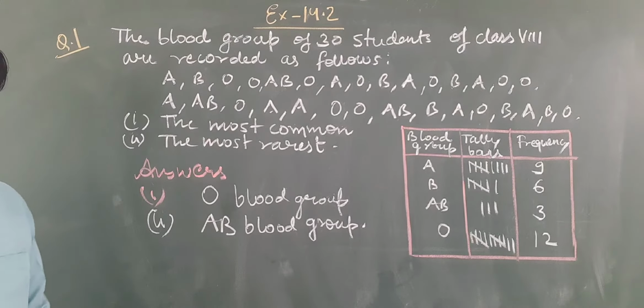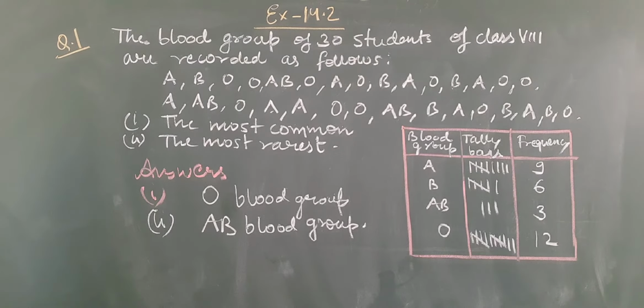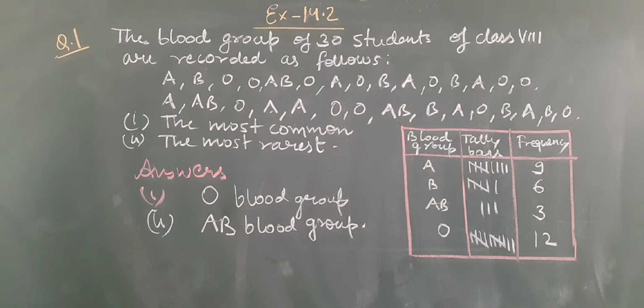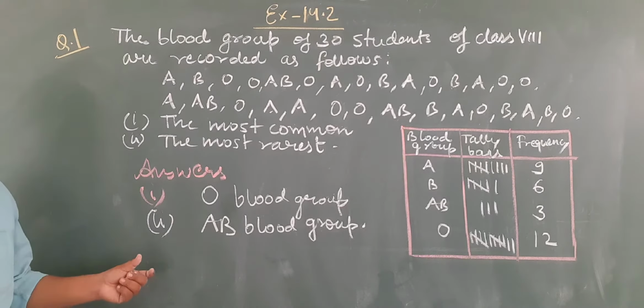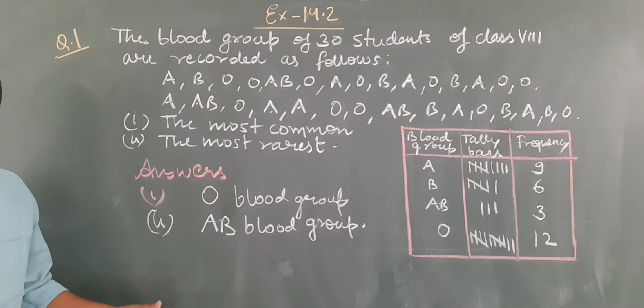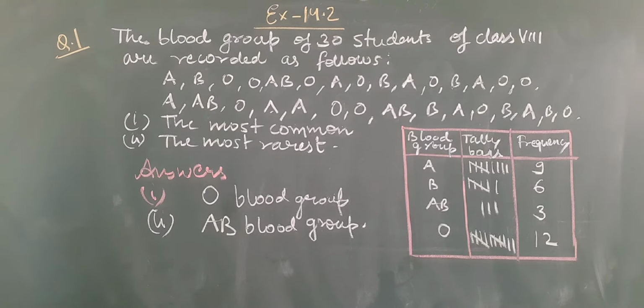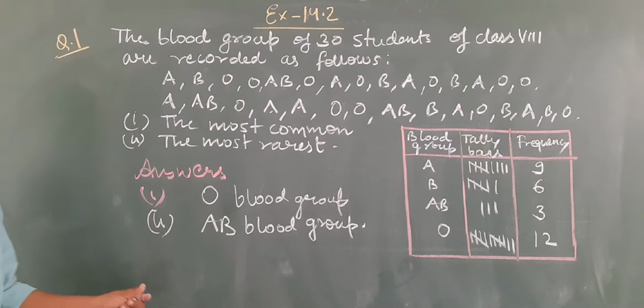Okay students, so this is how we solve the questions of exercise 14.2. Total 9 questions are there, and in all those questions you have to follow the same procedure. In some questions you have to show it by grouped frequency distribution.